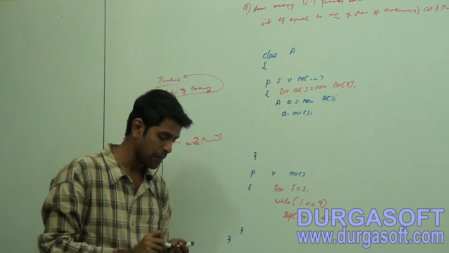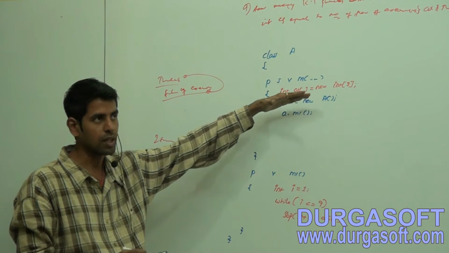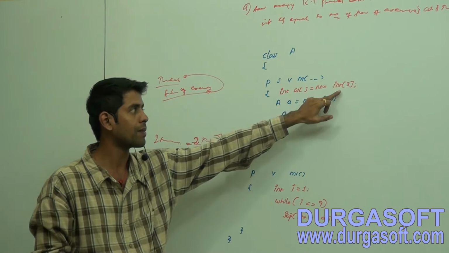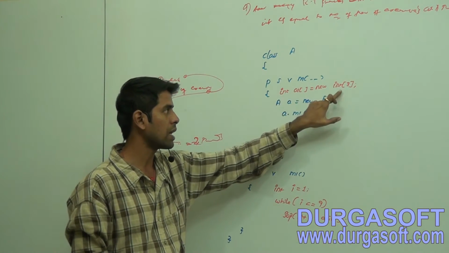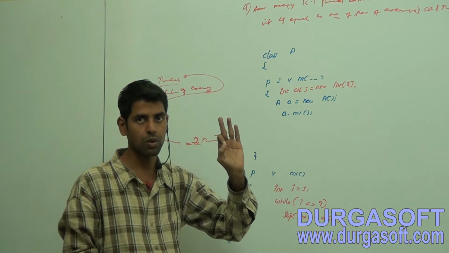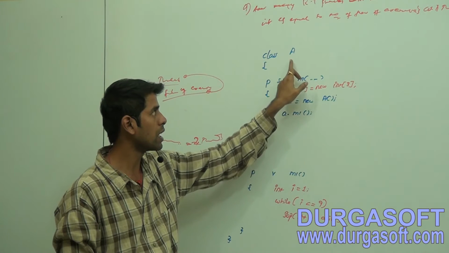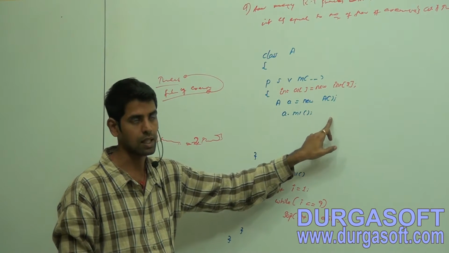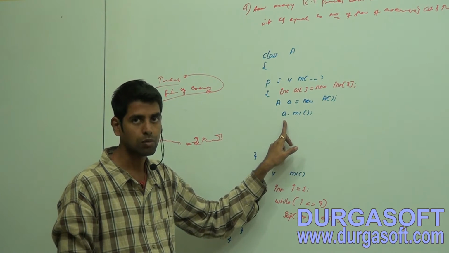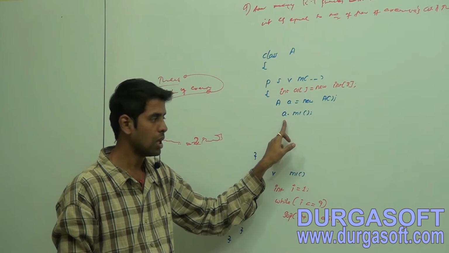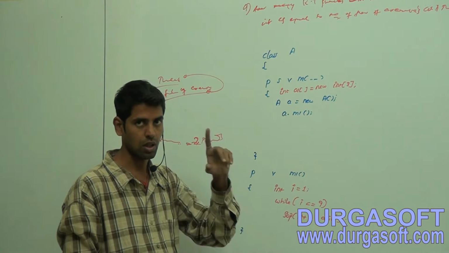Observe here, I have taken a class A and one static main method. Within that method I have an array creation, a primitive int array with 3 blocks. I have created an object for class A and called one instance method using the object reference variable. The m1 method has this logic.